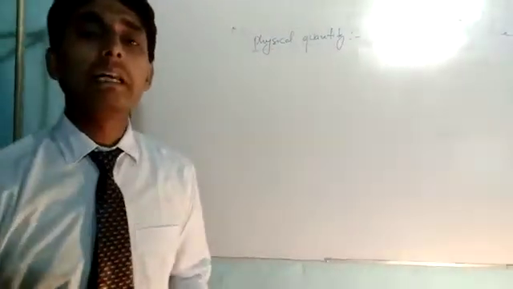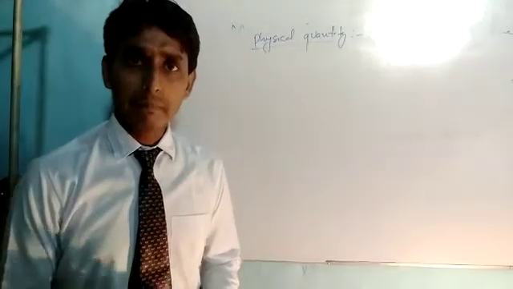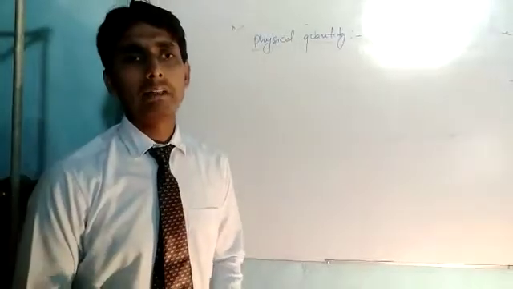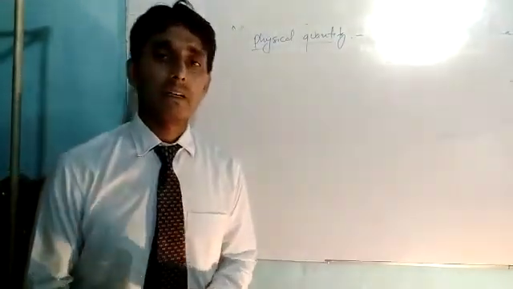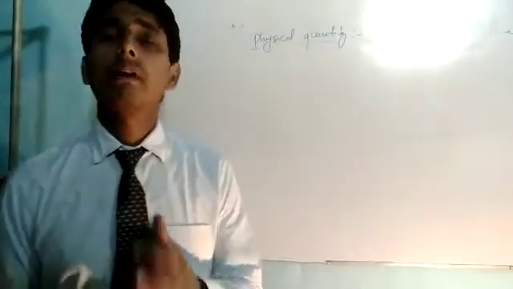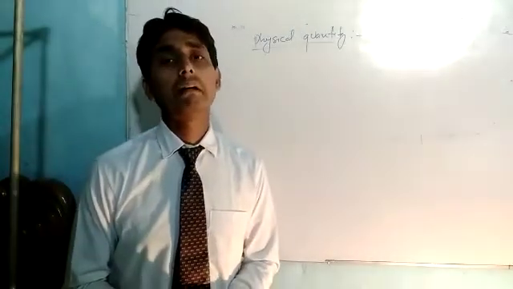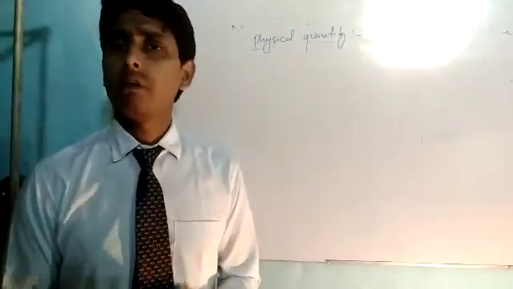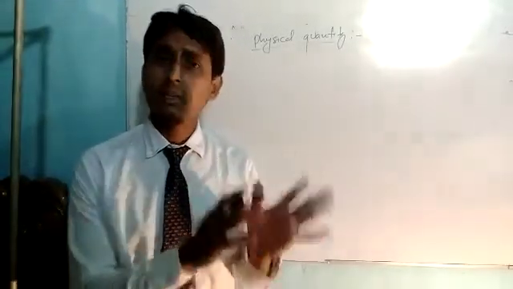For example, length, time, temperature, intensity of light, area, density, volume, all these things can be measured. The things which can be measured are called physical quantities. For example, what is not a physical quantity? Your emotions cannot be measured. Your happiness and your sadness cannot be measured. That is not a physical quantity.